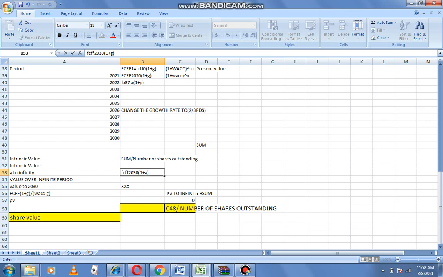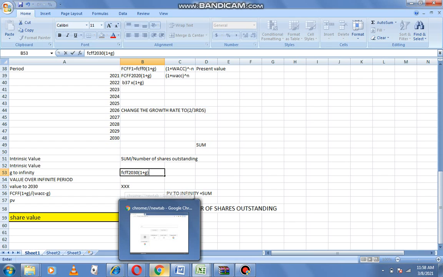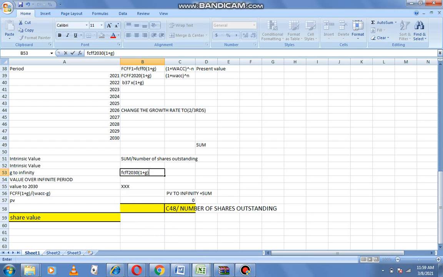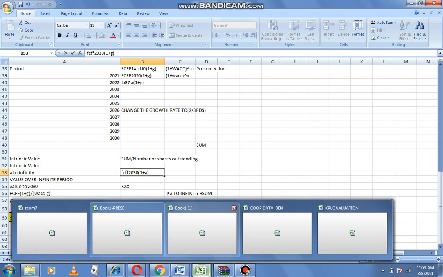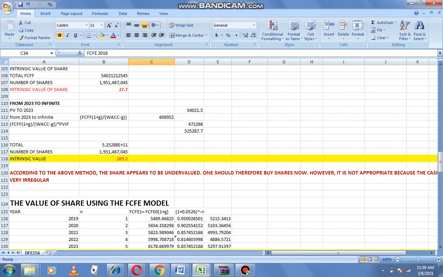So when you get that value, you then add it to the sum you got above, and then you divide it by the number of shares outstanding, and then you make your conclusions. You say whether this share is undervalued or overvalued, and if you are advising somebody, you tell them whether they should buy it or sell it. You give your conclusion.